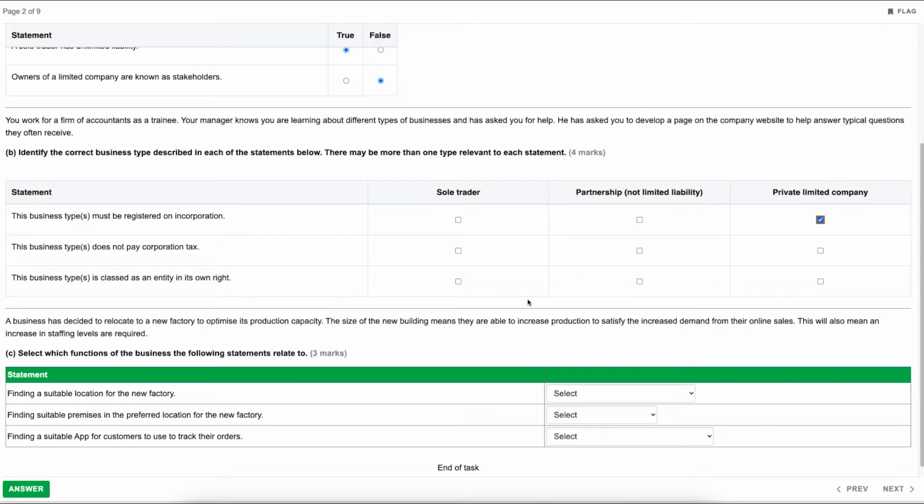Okay, now the next one, the business type or types does not pay corporation tax. Aha, so we have 2 on here. So the only one that pays corporation tax out of these 3 are private limited companies.